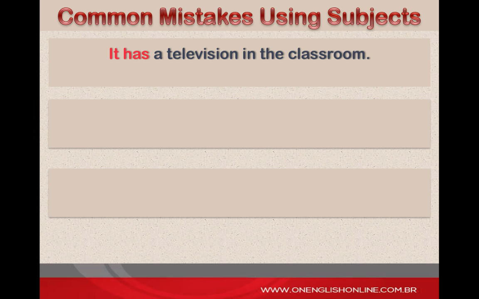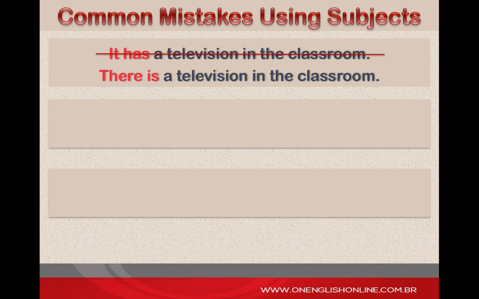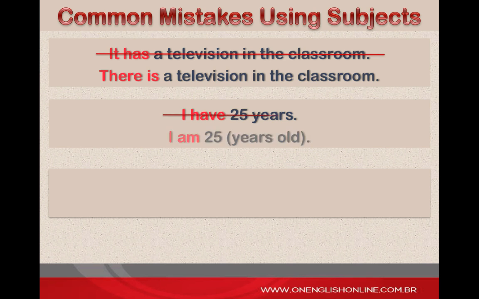Because of Portuguese interference, Brazilians tend to use the verb have in the sense of existence. This is a serious mistake that affects coherence. Here's another common mistake Brazilians make, which is absolutely incoherent to a native speaker. Make sure to be extremely careful whenever stating the things you have and the things you are.